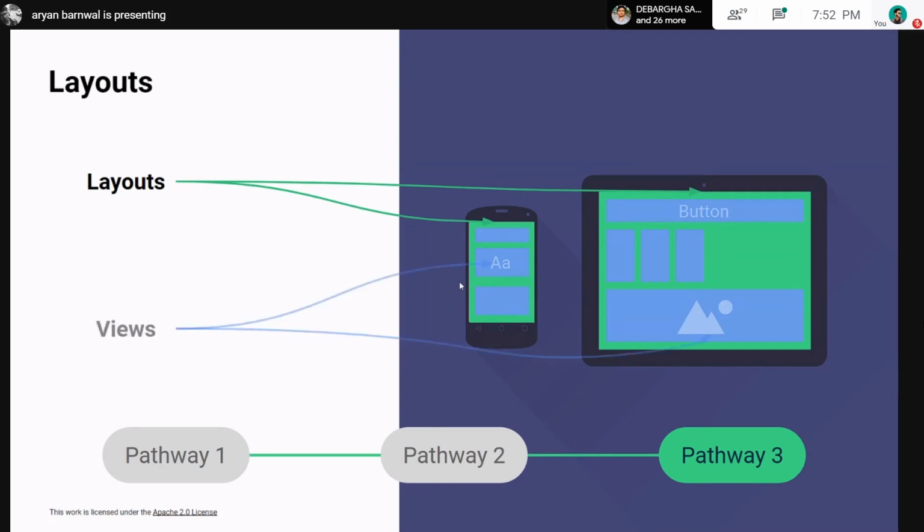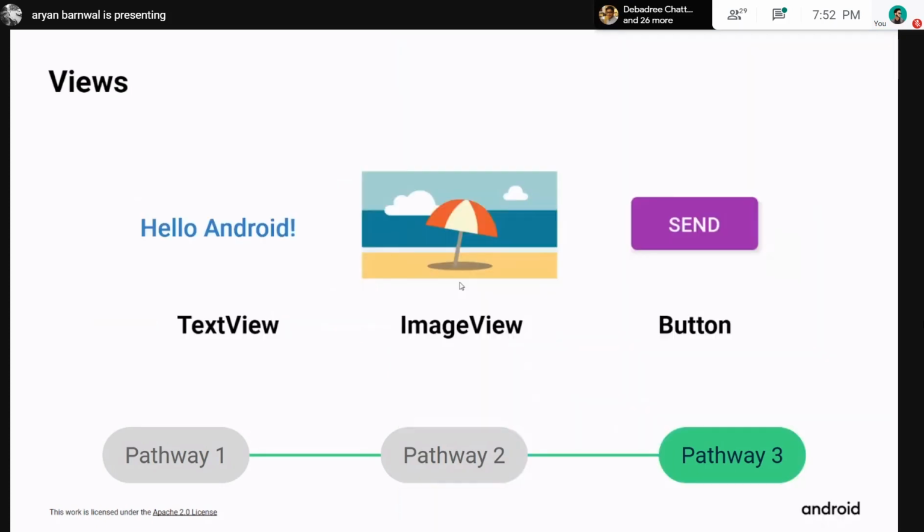I will show you. And everything in Android is a view, like an image view, a text view, a recycler view, even a button is a view here. So here we see an example: a text view is just a text. You can see it written "Hello Android", which is a text view. An image view is an image in any format like PNG, JPG, or even SVG, and a button is a button.